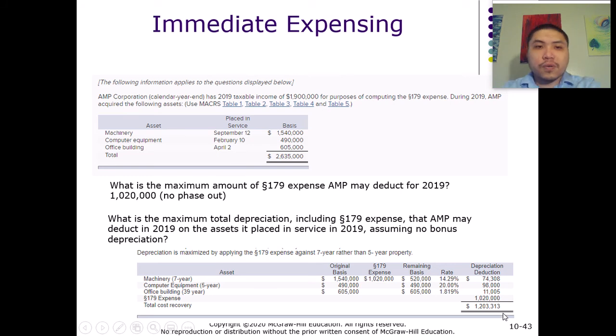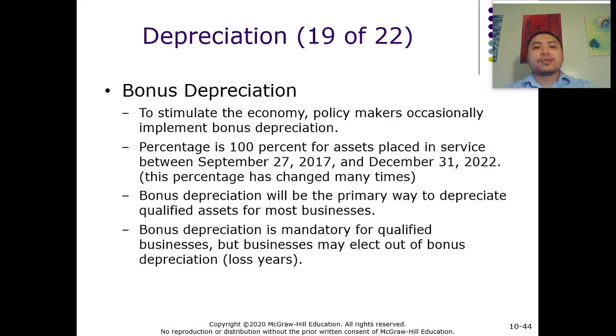All right. So that was immediate expensing under section 179. Besides that, there's another program that allows taxpayers to immediately expense the asset that they put into service during the year. That is bonus depreciation. The bonus depreciation program has been around for probably around 20 years.